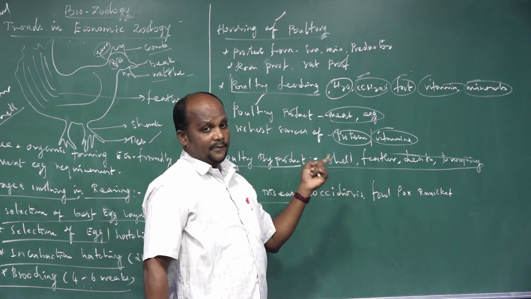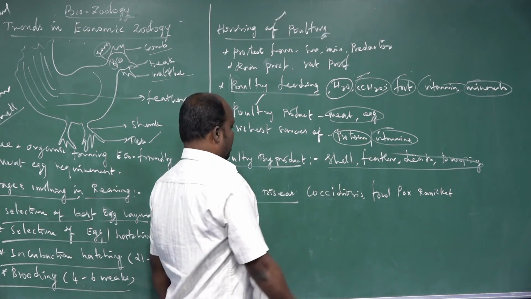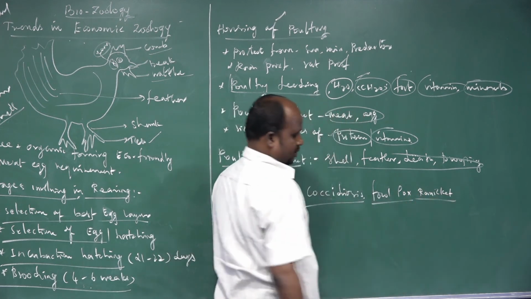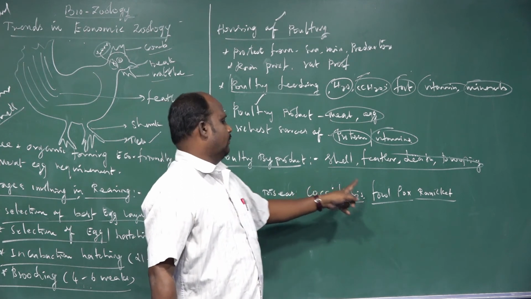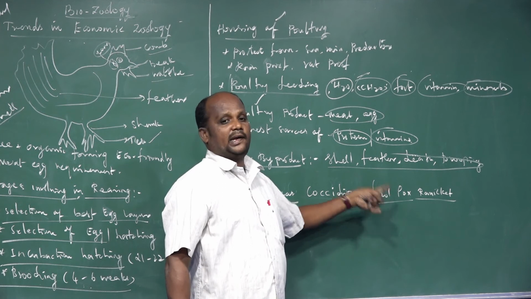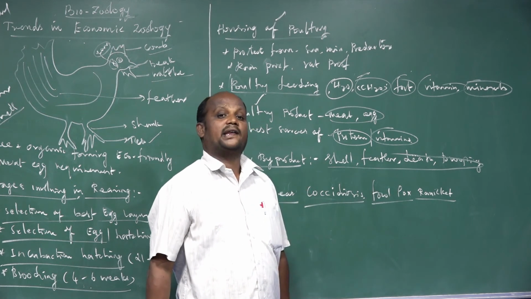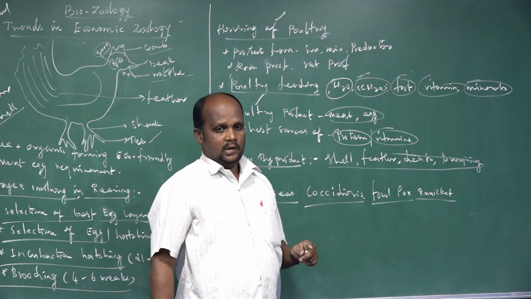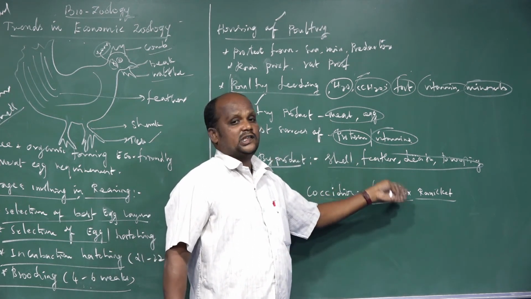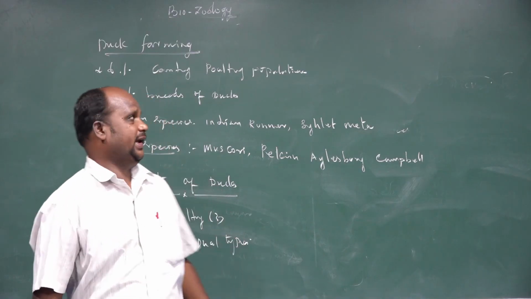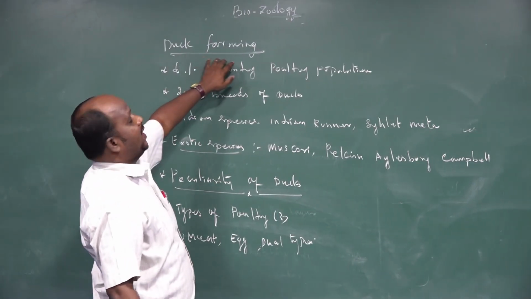Next one is, we may maintain careless poultry farm methods. What diseases may affect poultry birds? One is coccidiosis, fowl pox, and runnet. Coccidiosis, fowl pox, and runnet. Fowl pox is a viral disease. Runnet is a bacterial disease. If we maintain careless poultry farm methods, disease may affect the poultry culture. The culture will be spoiled.